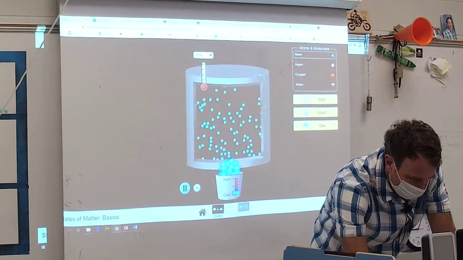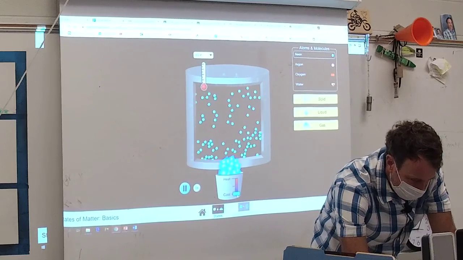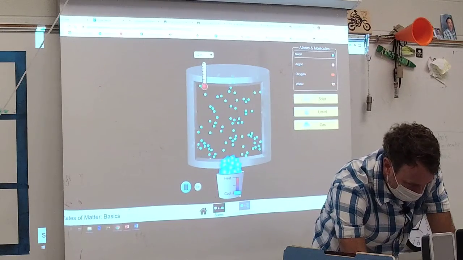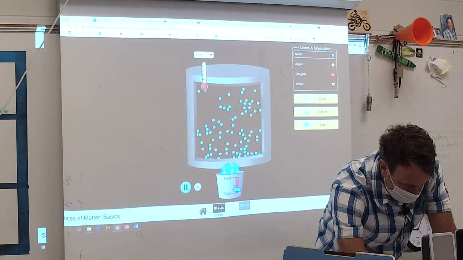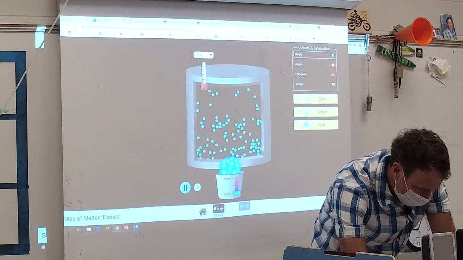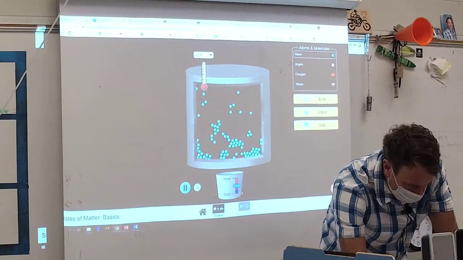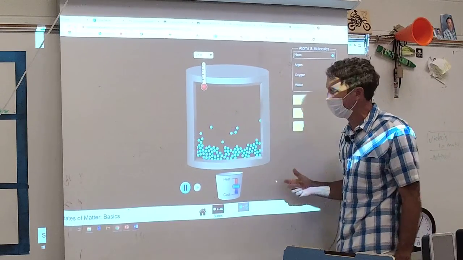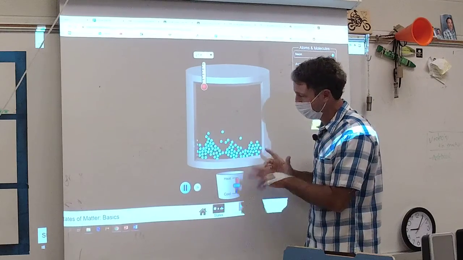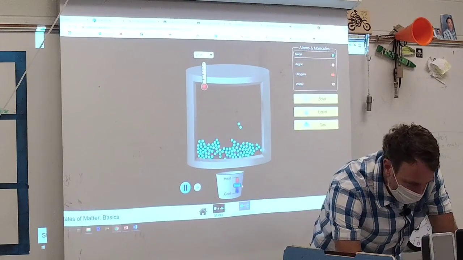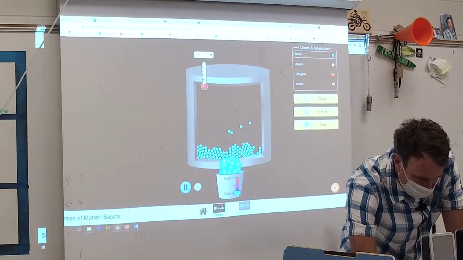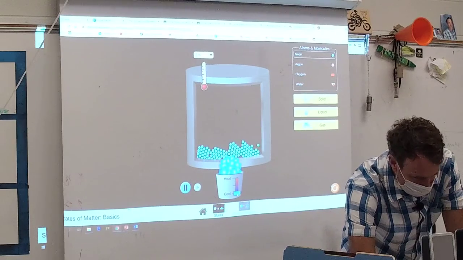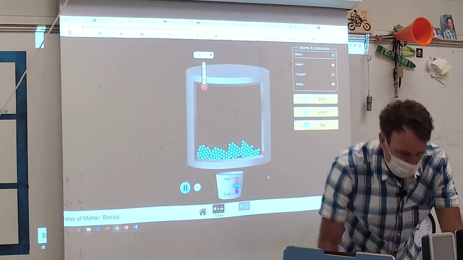So I'm going to put some ice in there. And some of that heat energy would be making this ice melt. And the energy that's making the ice melt is being taken away from the molecules. So now they're slowing down. And the more they slow down, those guys at the bottom are turning into a liquid, right? The energy is being sucked out of this environment. And these guys are now a liquid again. And if I want to take even more energy away from them, they're going to be stuck in place again. And now we're back at a solid, like a cube of ice.